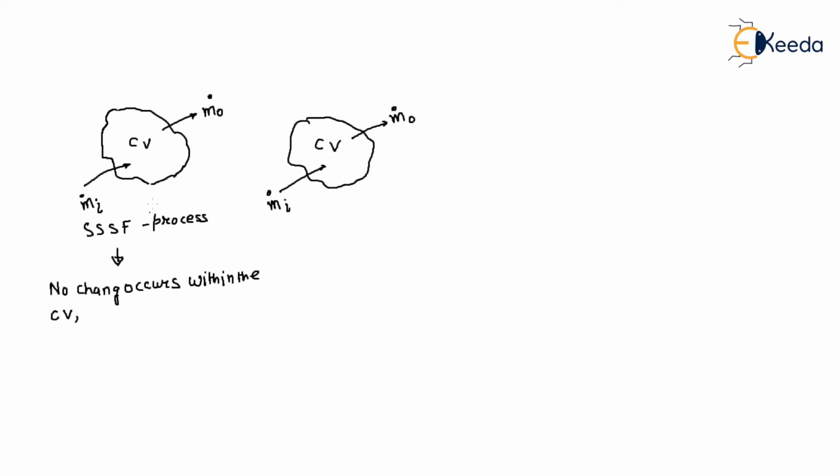That means if there is no change within the boundary, then dE_CV/dt is equal to 0 and dm_CV/dt is equal to 0.